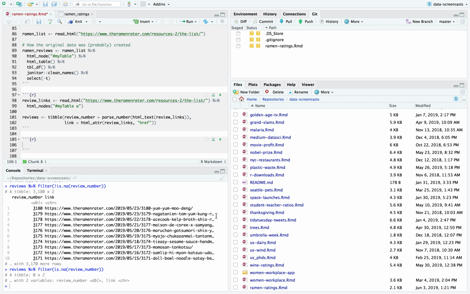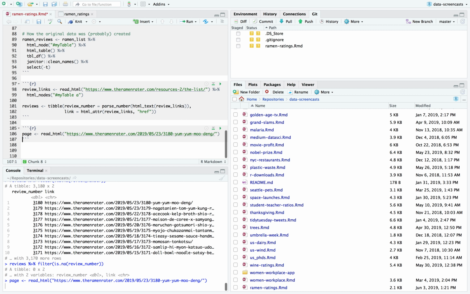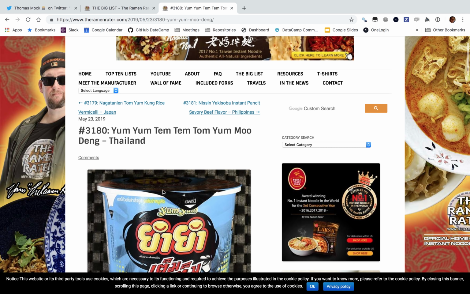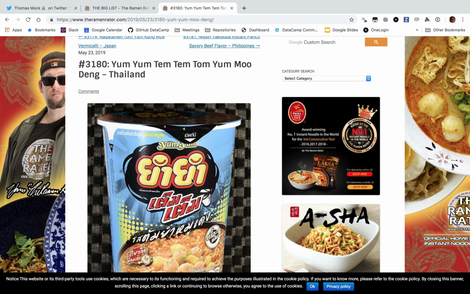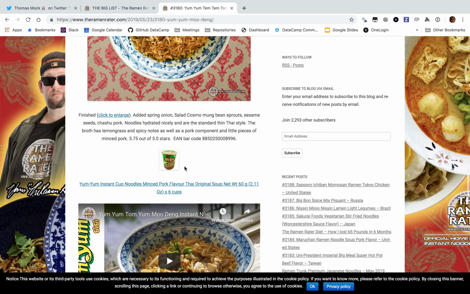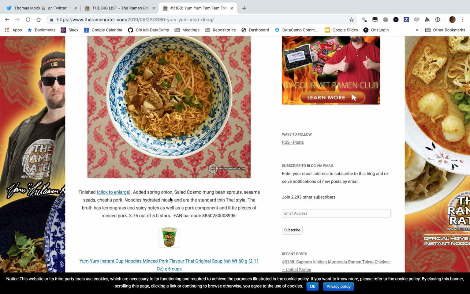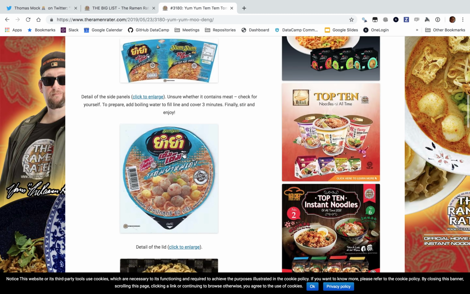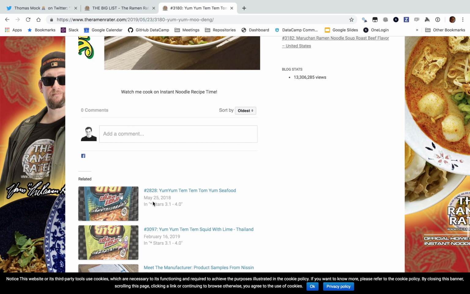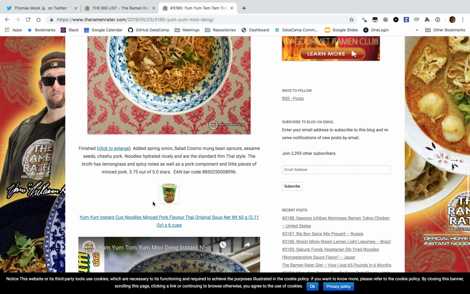Okay, so I'm going to grab one of these. Yum Yum Mu Deng. I'm going to grab this one's page. I'm also going to visit it because we're going to now scrape one review. It's a longer name. Yum Yum Tem Tem Tom something. All right, so I'm going to grab this. Looks pretty good. All right, what I want to do is grab the text out of the review. I don't think I have anything here like a reviewer that I'd want to grab. I think it's probably all the same person.